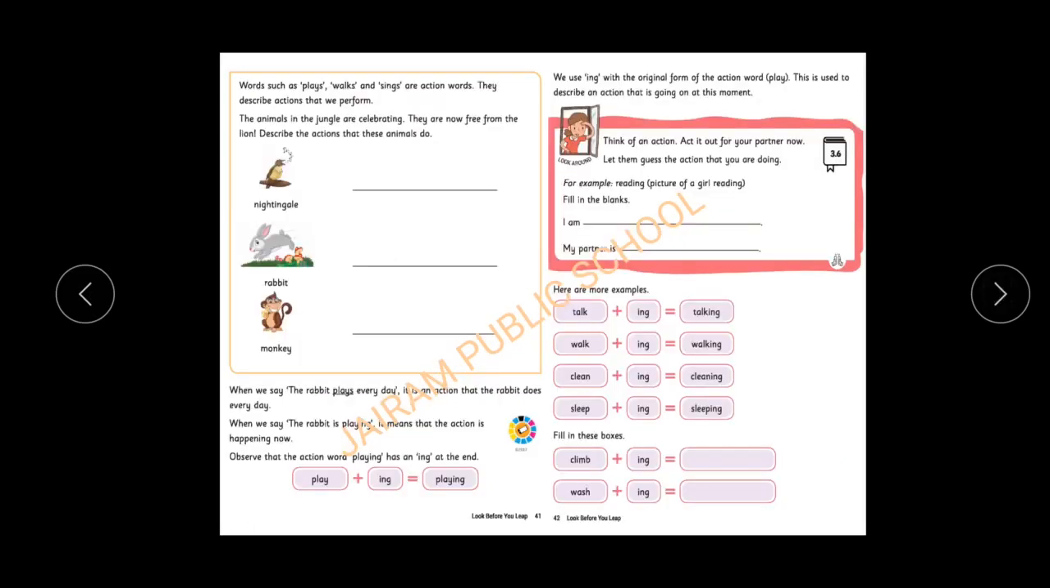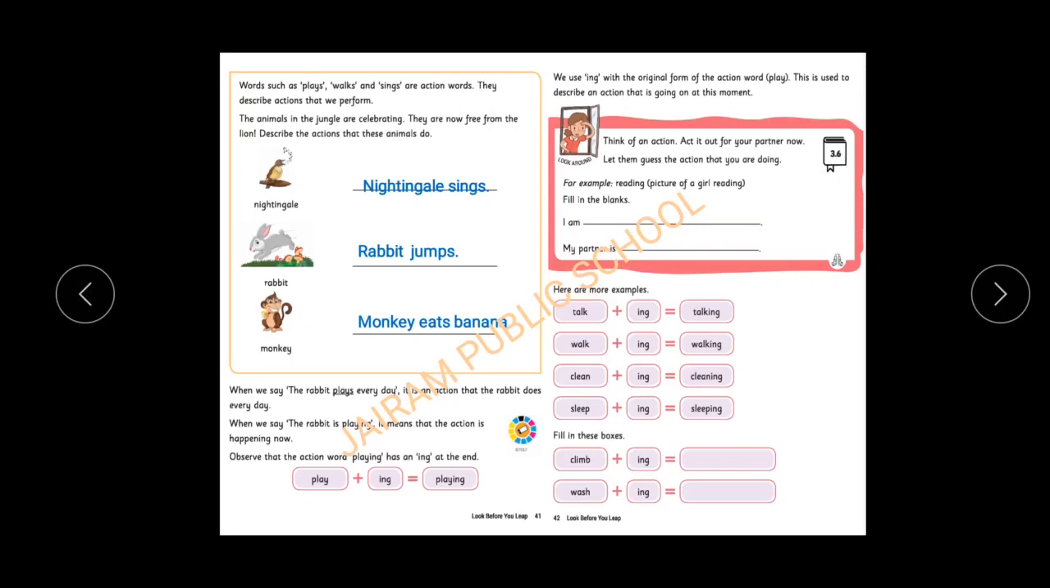Next one, nightingale. Nightingale is a bird which sings. So the action is nightingale sings. In this, sings is the routine action. So we have added s with the action word. Next one, rabbit jumps. In jumps, the s is the letter which indicates it is a routine action. Regularly, daily it happens. Monkey eats banana. In this sentence, eats is the action word which ends with s. If an action word ends with s, it indicates that it is a regular action.